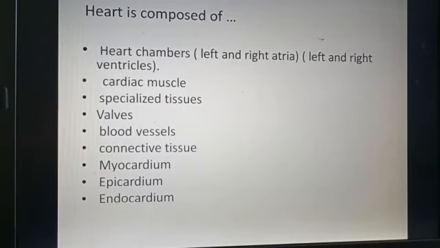Now what is heart composed of? Heart is composed of 4 chambers, specialized tissues, valves, cardiac muscles, connective tissues, blood vessels. And it has 3 layers also. These layers are epicardium, which is the middle layer of the heart, myocardium, which is the external layer, and endocardium, which is the inner layer of the heart.